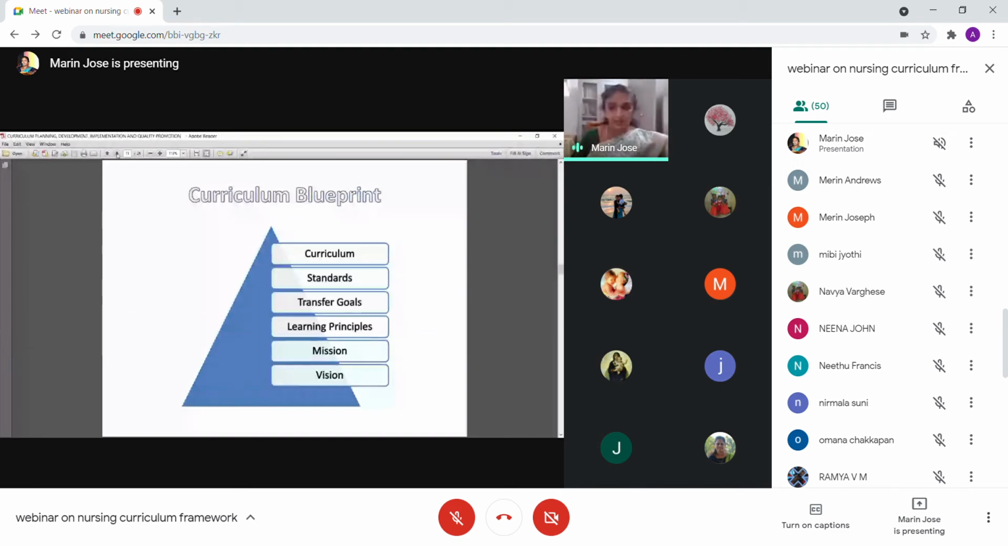Then we have transferring these goals into the implementation level. These are standards we have set in the book only, and how we can transfer these goals into actual practice, there we will use this kind of curriculum framework. Then we have the learning principles. Then we will write down what the pillars are, like the background, which make this particular university or this particular institution unique.